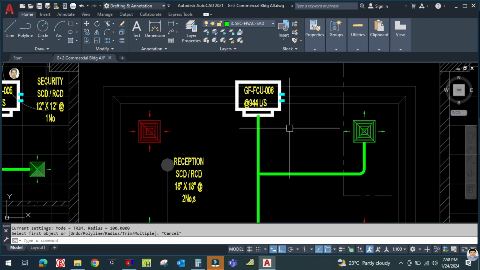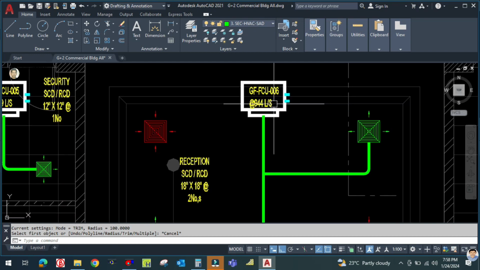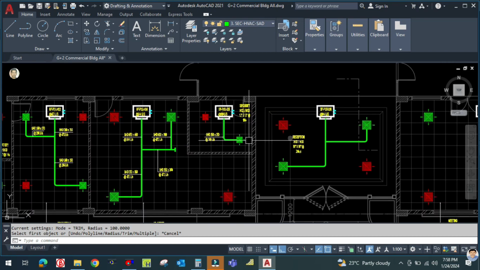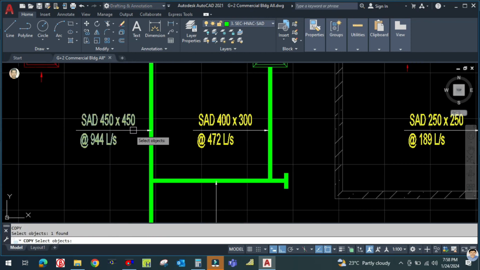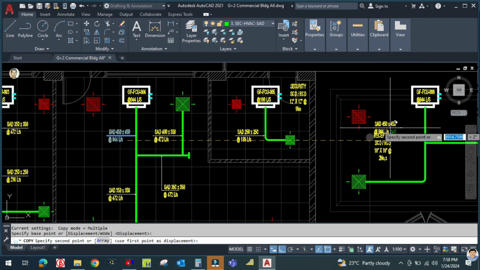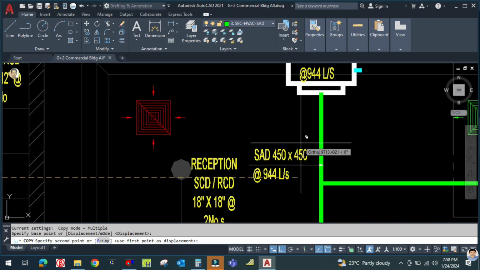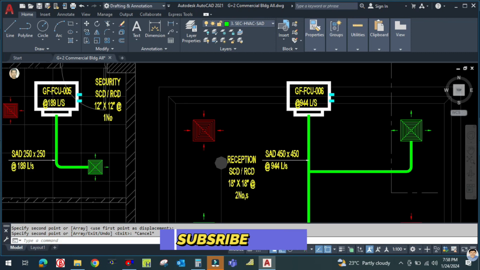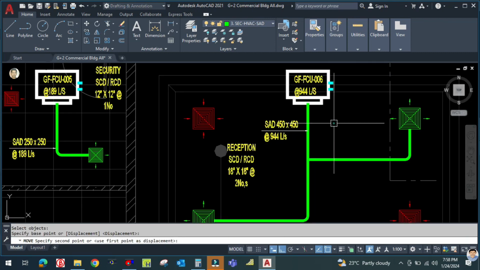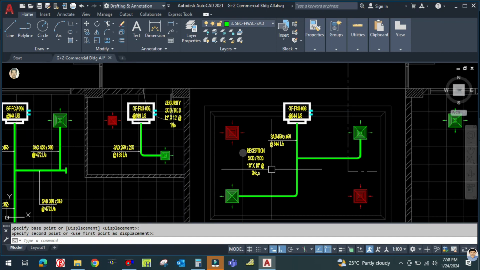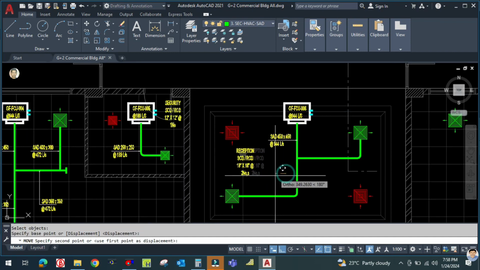So you can see this one, the airflow is 944. So already designed here for 944. So let us copy this, because no need to design, no need to waste the time, just copy and paste. For 944 it will be same, okay? The duct size, everything will be same.